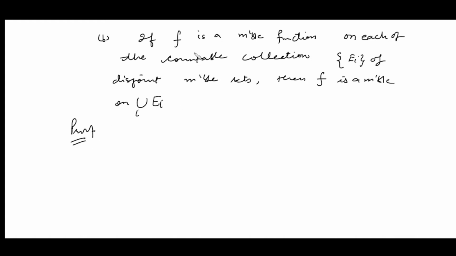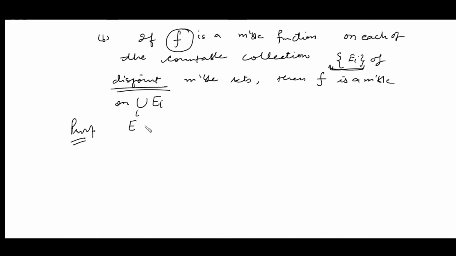So what is given to us? We are given that f is a measurable function on every set Ei, where this collection is countable, a collection of measurable sets, and these sets are disjoint. Then f is also measurable on the union of Ei, right?